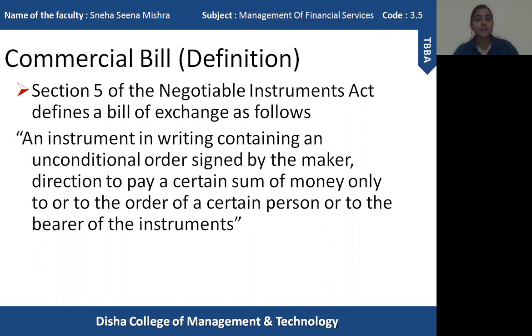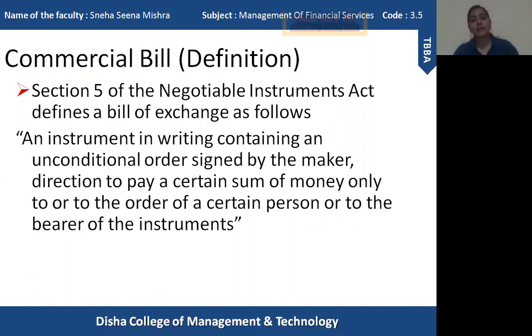It is an instrument in writing containing an unconditional order signed by the maker directing to pay a certain sum of money only to, or to the order of, a certain person or to the bearer of the instrument. Means whoever is the maker of the bill gives direction to pay a certain amount of money to a certain person or at the order of a certain person, whoever bears the bill.